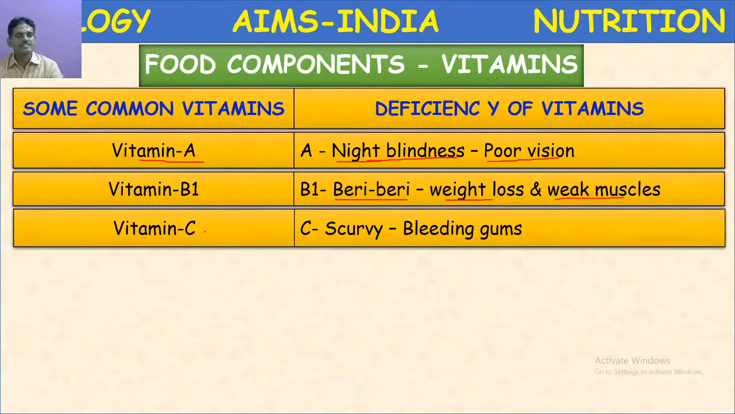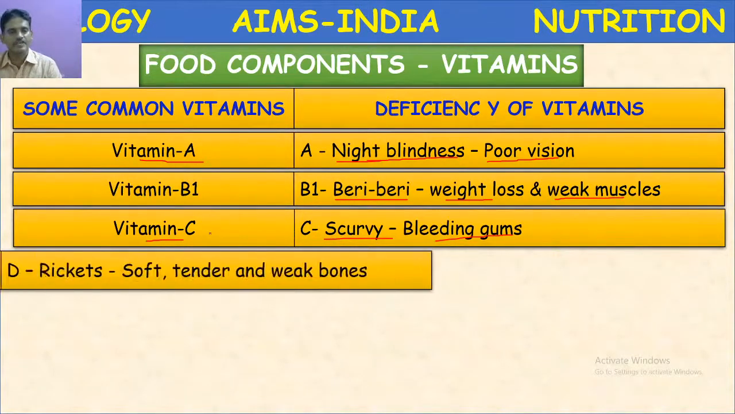Next, vitamin C. Generally, vitamin C deficiency doesn't occur because almost all the food items which we consume, fruits and vegetables, contain this vitamin C. If vitamin C deficiency occurs, it leads to a disease related to the teeth or gums called scurvy. The main symptom is bleeding of gums. Blood oozes out from the gums of the tooth. So that is the symptom of vitamin C deficiency, scurvy.